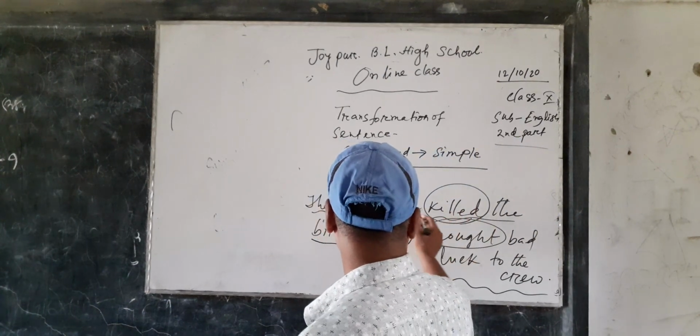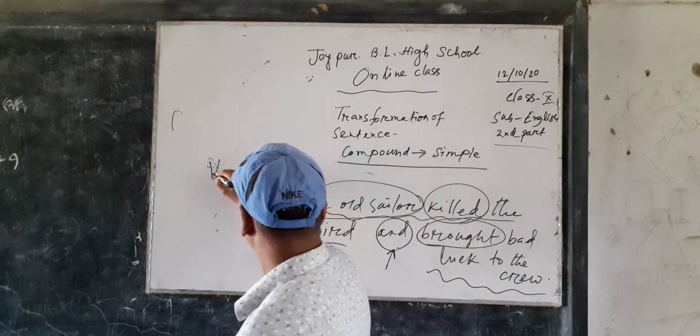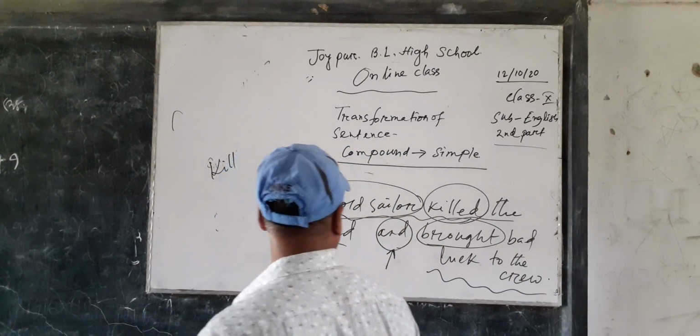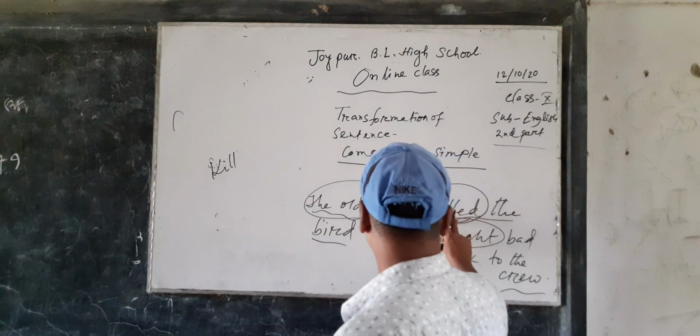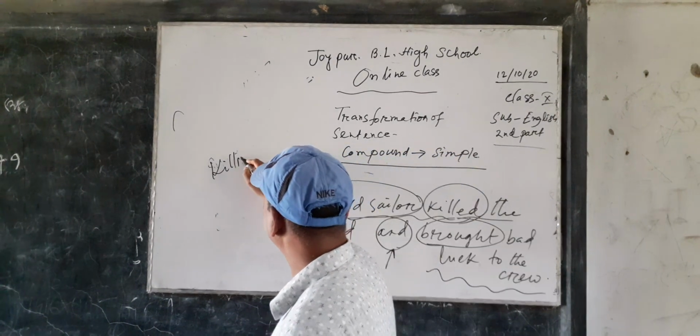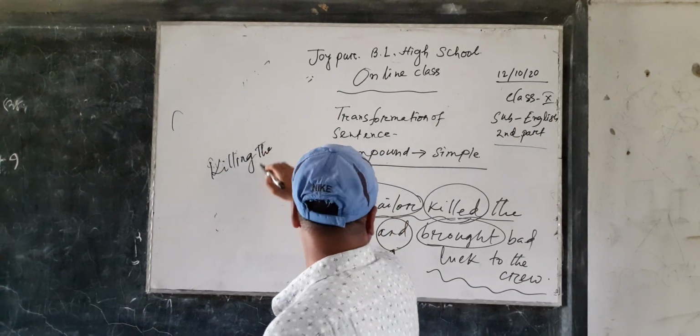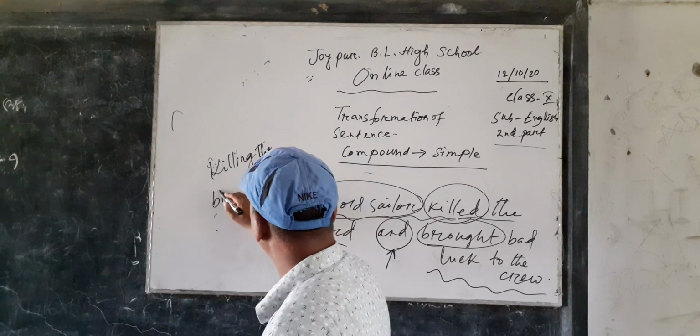First we have to omit the first subject and make the first verb in present form, then add ing at the end of the verb, and we have to write the other words of the sentence.